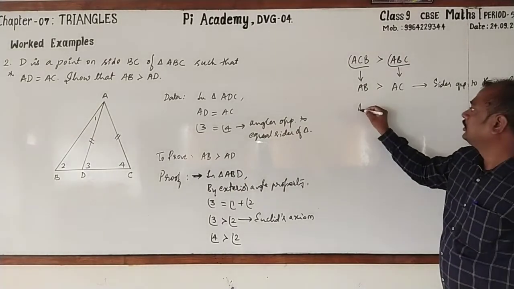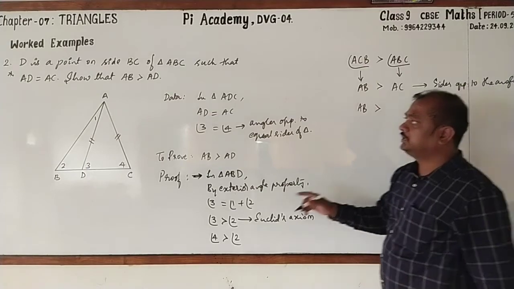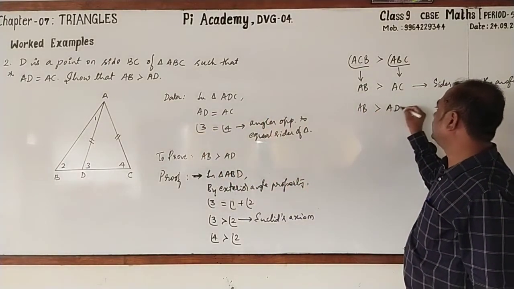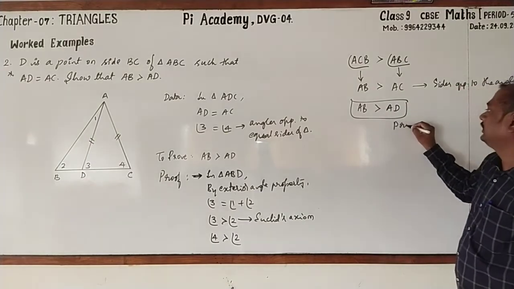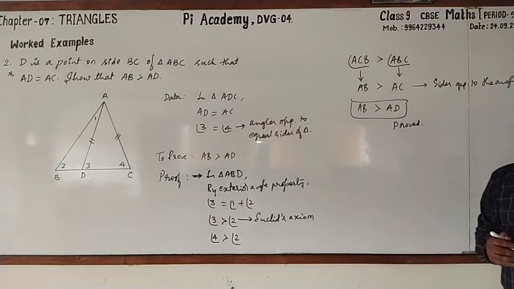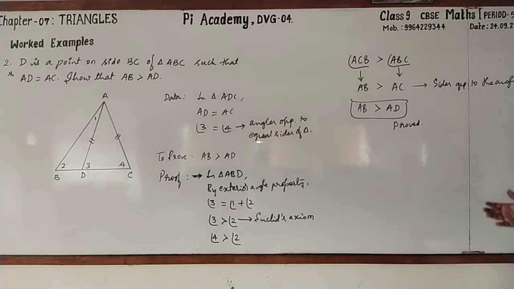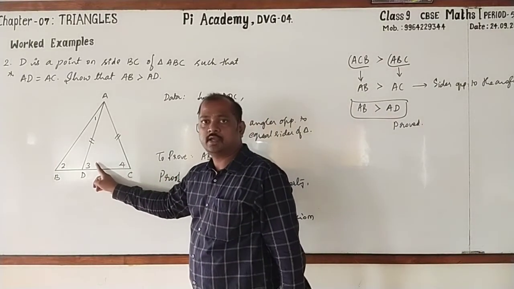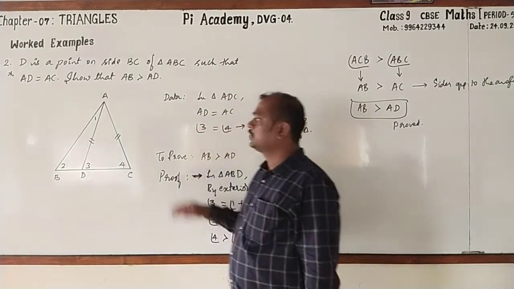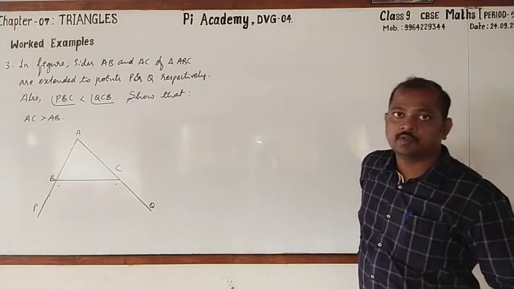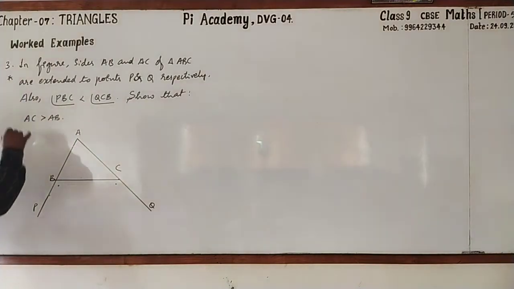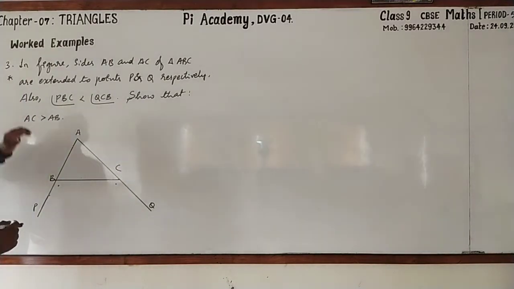Next, I'll write AB as it is. AC is nothing but AD. So AB is greater than AD. Hence the statement is proved. Follow? This is so simple. Only the thing is you have to use the exterior angle. Copy this. Yes. Go through one more important statement. Again you have to put a star mark and copy this.